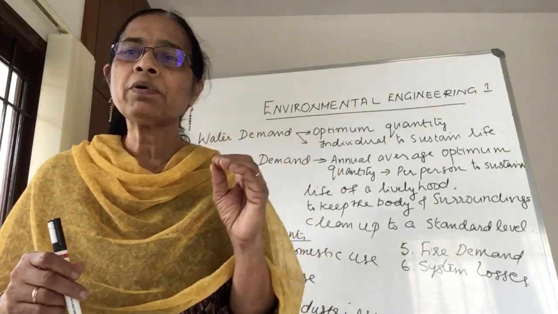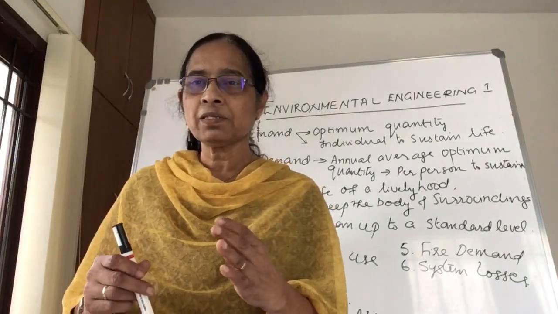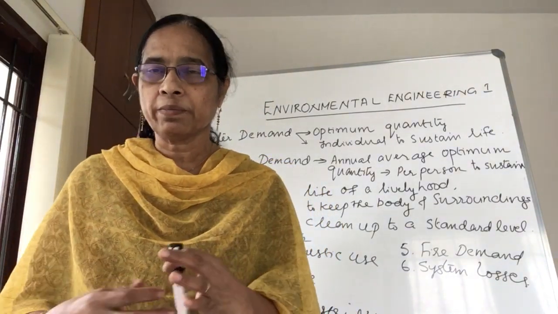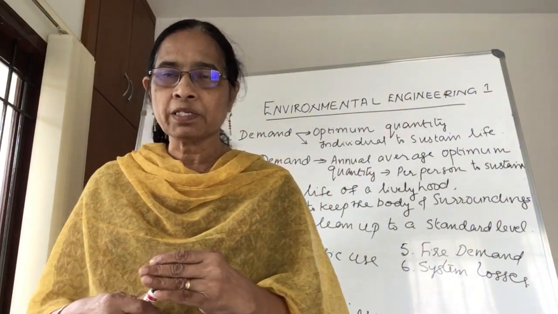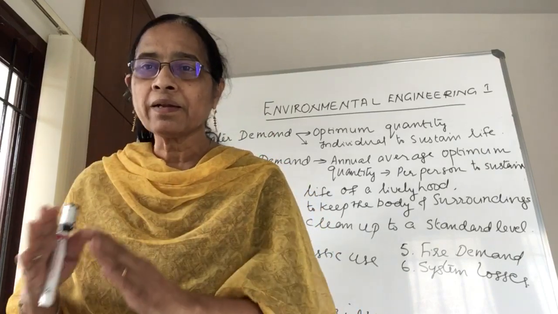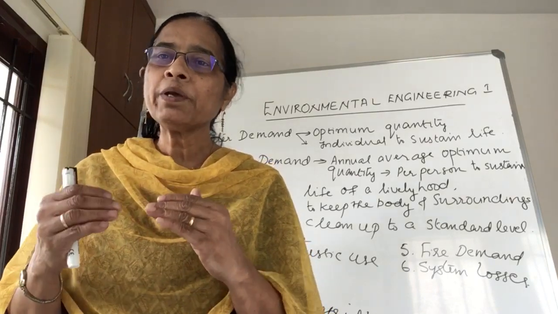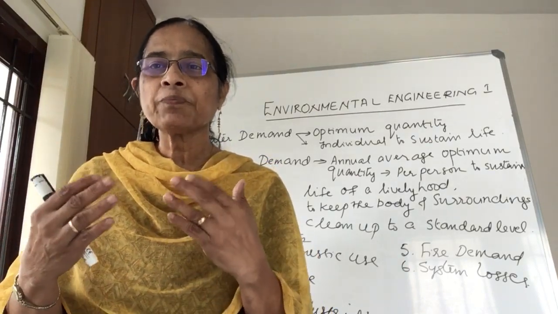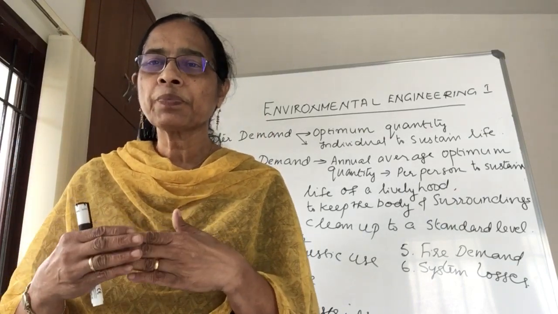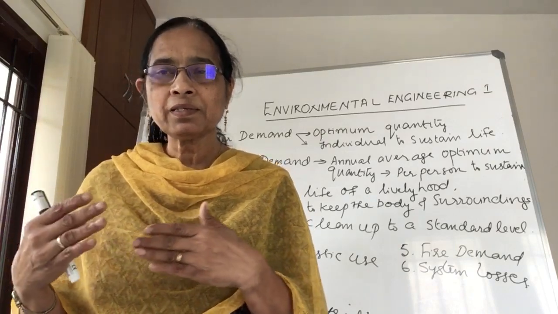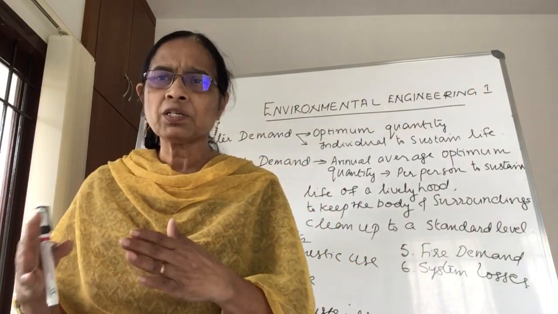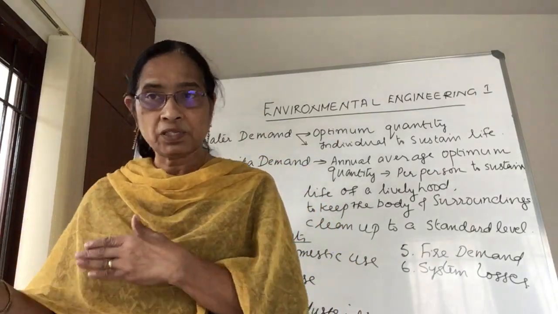So whenever we are talking about demand, in simple terms, that is our requirement. Demand is nothing but our requirement. How much you need, that is the demand. But in the case of water supply, the demand has some standard values. That means you may need, say, 100 liters per day for your own use, and somebody else may need say 150 or 200 liters per day. It varies from person to person, and again it varies from place to place.